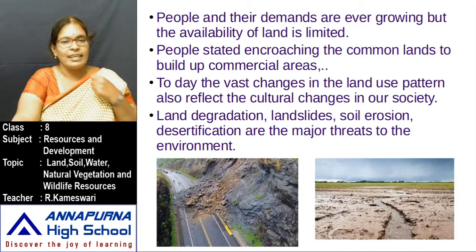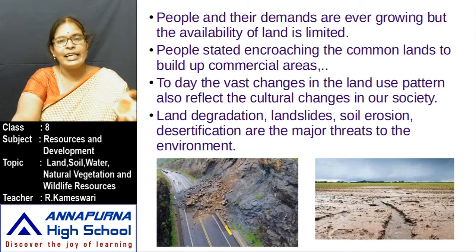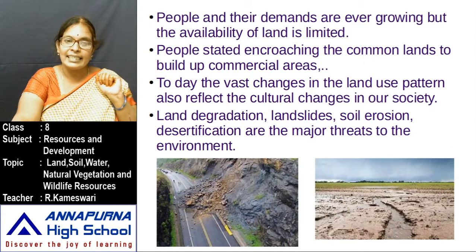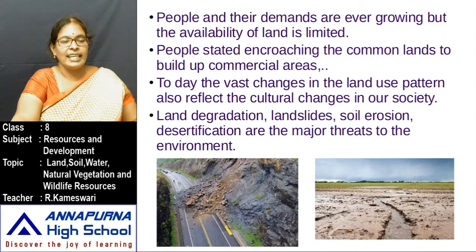It is also rich in minerals. Due to heavy rains, the fine soft soil is eroded by the water. That is called soil erosion. Desertification: some areas are changed into deserts by human activities and sometimes by nature. These are the major threats to our environment.